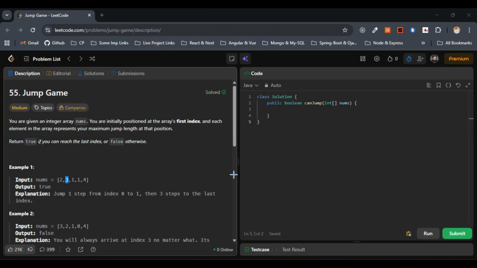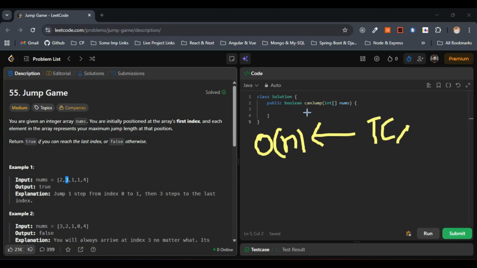So what will be the time complexity? Accordingly, here we are going with a greedy approach, right? Whenever it is greedy, the time complexity would be big O of n. Why? Because most of the time in greedy, we'll be going with a single pass through the array, right? So that will lead to big O of n. So the time complexity would be big O of n. This is fine.